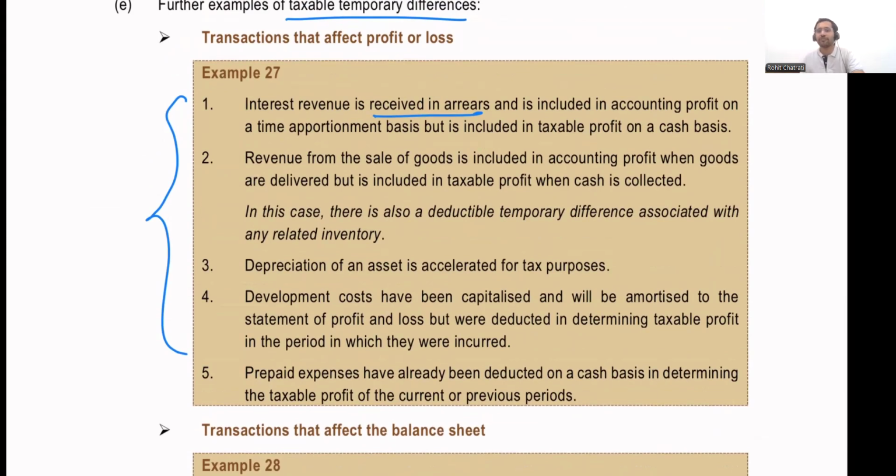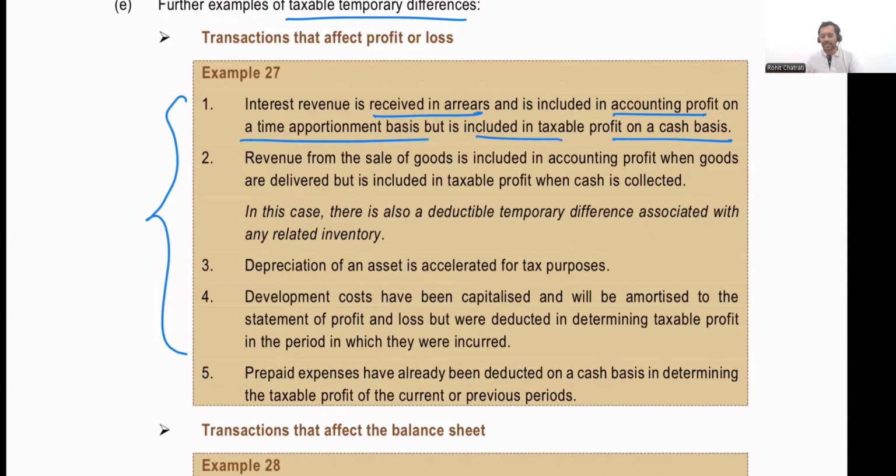And if it is included in accounting profit on a time proportionate basis, what they're saying is that it is included in accounting profit on an accrual basis, but it is included in taxable profit on a cash basis. So interest revenue or interest receivable, which is accounted for on an accrual basis but is taxed on a cash basis, will result in a taxable temporary difference.